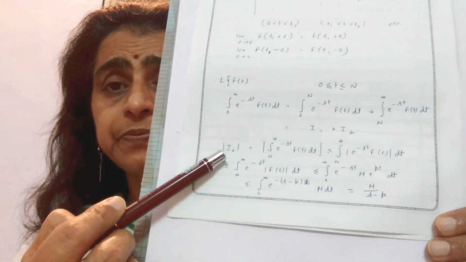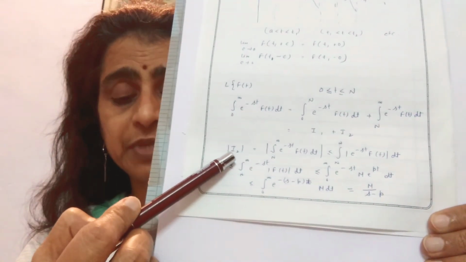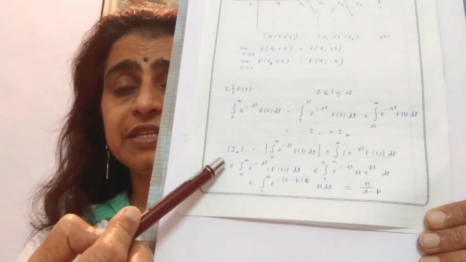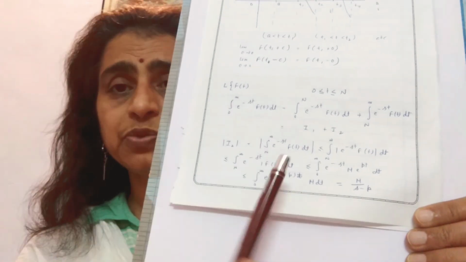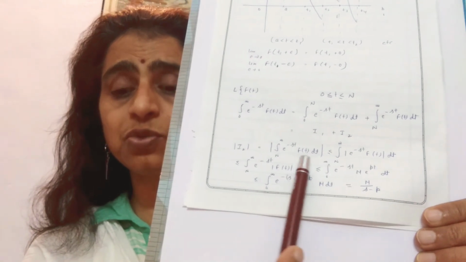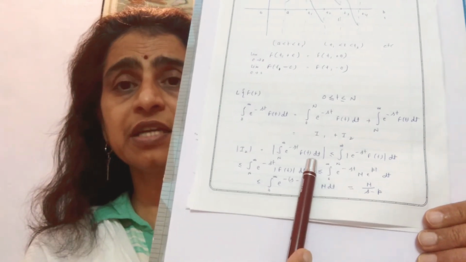I2 is this one from the left hand side, and write like this. This will be equal to, by definition, the integral from 0 to infinity, the same value which we are writing again and again.